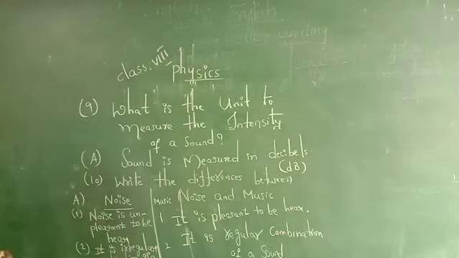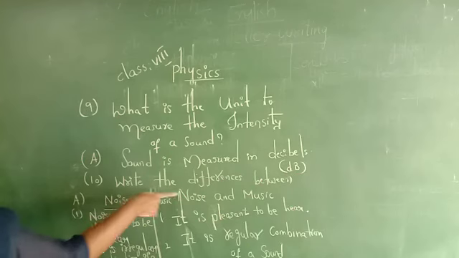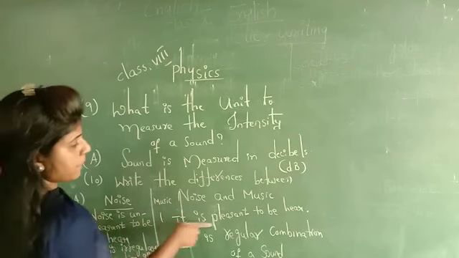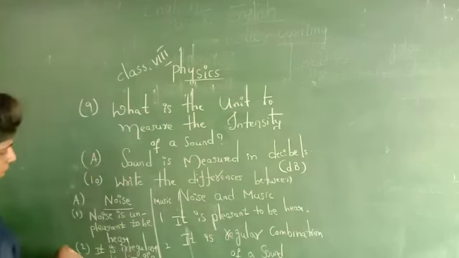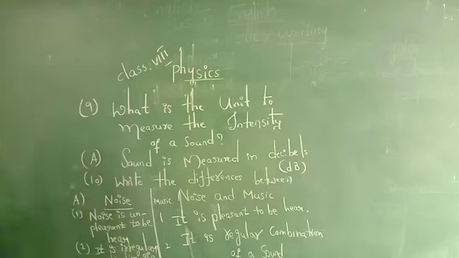Look at it now. What is the unit to measure the intensity of sound? It is measured in decibels, denoted with the symbol dB. Write the difference between noise and music. Noise is unpleasant to hear. Music is pleasant to hear. Noise is an irregular combination of sound. Music is a regular combination of sound. Copy down these 4 questions in your notebook.